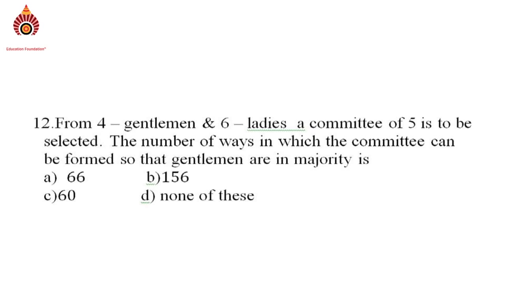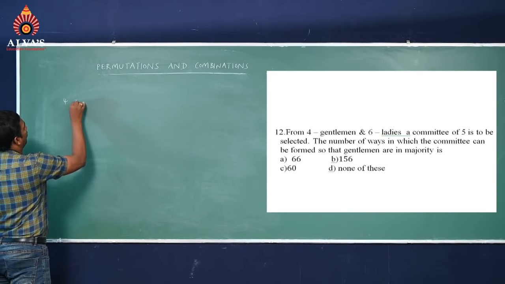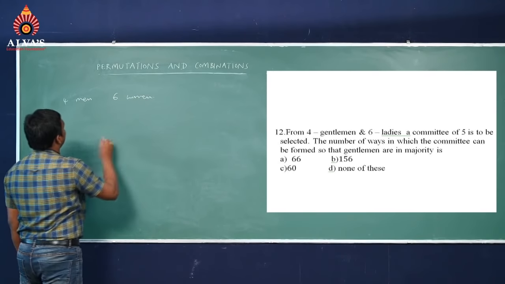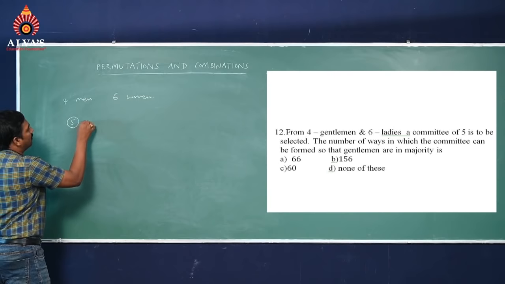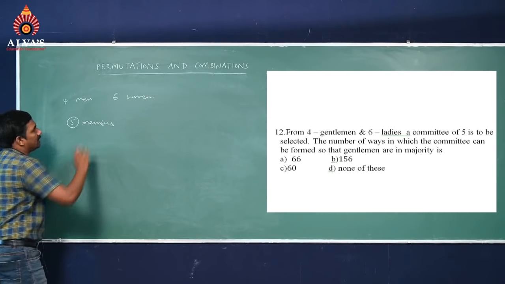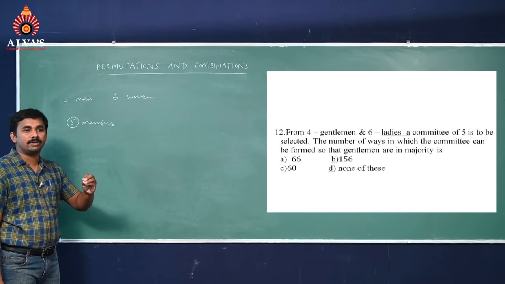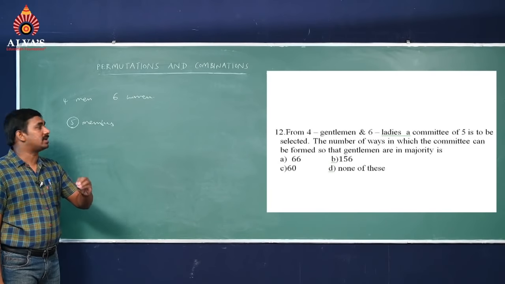The number of ways in which the committee can be formed so that the gentlemen are in majority is: option A 66, option B 156, option C 60, and option D none of these. See here we have 4 men and 6 women. We have to select a committee of 5 members, so that the gentlemen are in majority.